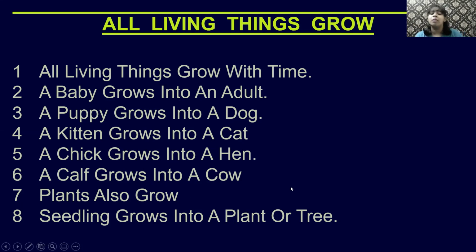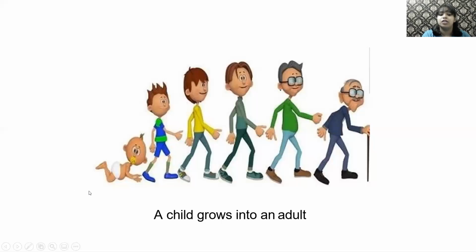Plants also grow and they become huge trees, or they become plants, or they become bushes. Okay, so seedlings grow into a plant or a tree. Okay, now see, you can see a child grows into an adult. You can see the baby picture. He becomes a boy, becomes an adult, and then he goes on to become a grandfather.